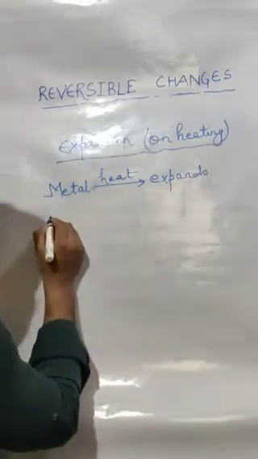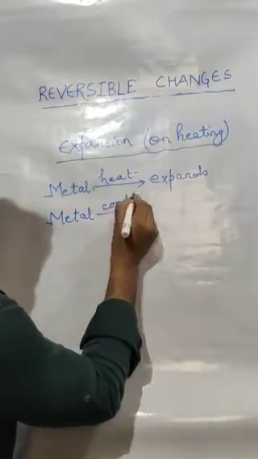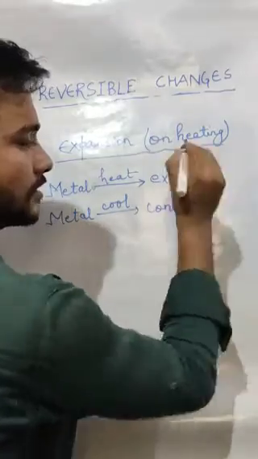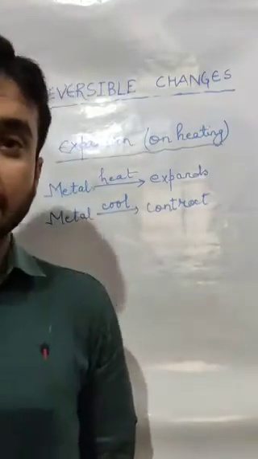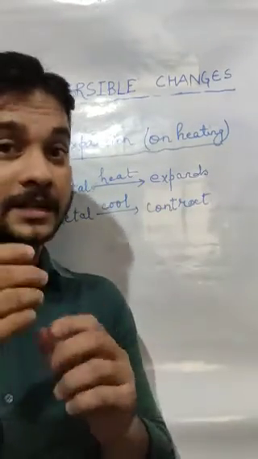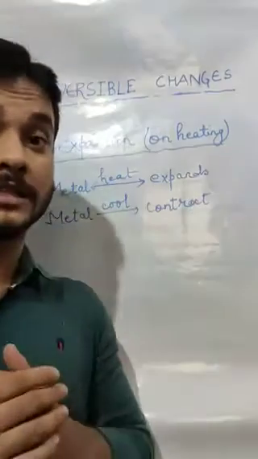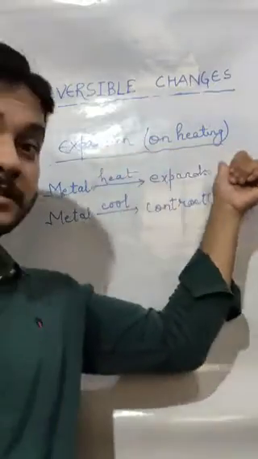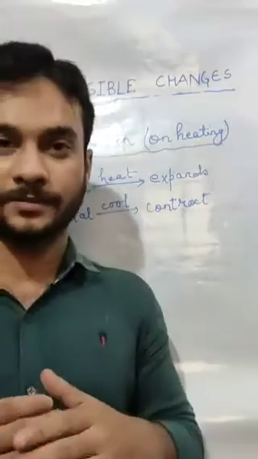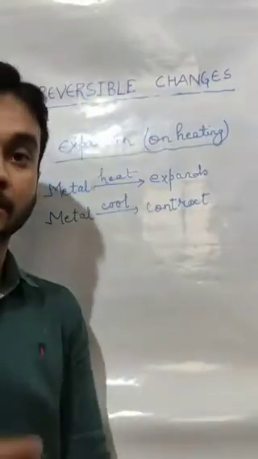Now when I cool this metal, it will contract. Contract means it will become slightly smaller in size. So you can see metals first is becoming slightly bigger, then it is again regaining its shape, means it is becoming slightly smaller, regaining its original shape. So you can say this expansion on heating is a type of reversible change. And there are some applications also on the basis of this expansion on heating. So let's discuss about those applications.